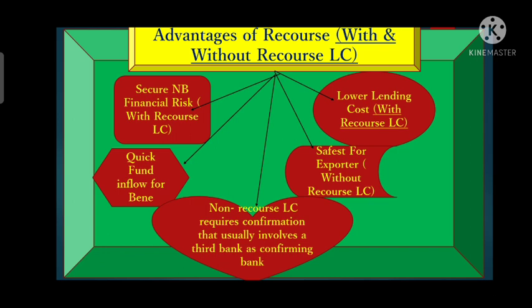So the interest of the exporter is safe, because ultimately he does not have to make the payment to the nominated bank whether the issuing bank fails or not. So for the exporter it will be safest if it is without recourse LC. But if it is a with recourse LC, then it will be risky for the exporter because he has to make the payment back to the nominated bank.